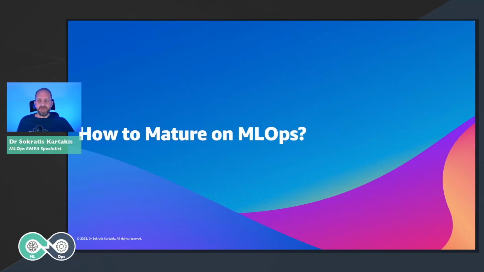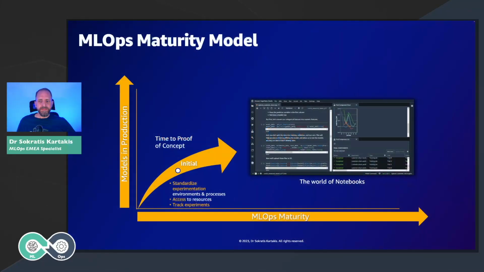But let's see the maturity journey that you need to follow in order to achieve this. We have created this maturity model in order to help customers set checkpoints, digest the solution, help their employees adapt to the new way of working, and then move on. In this maturity model, we have 4 key phases. The first phase is the initial phase.